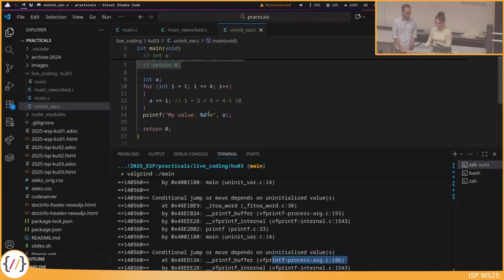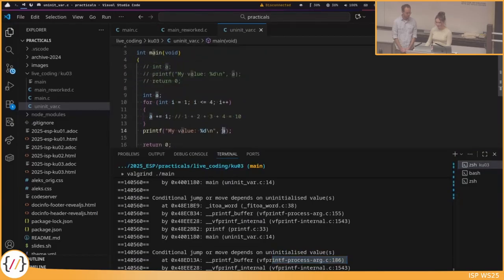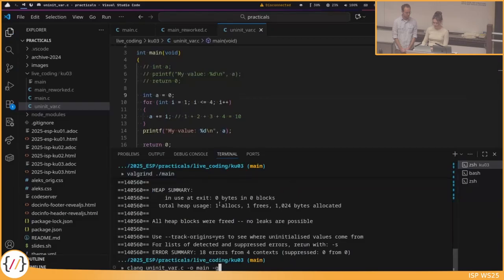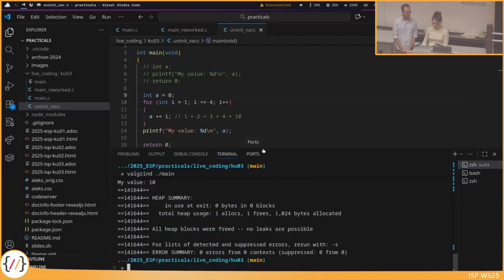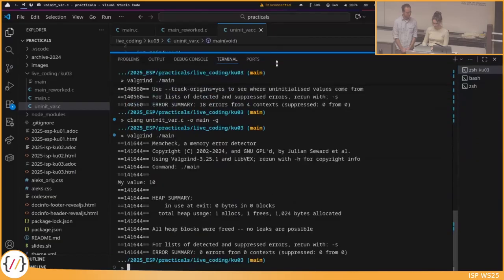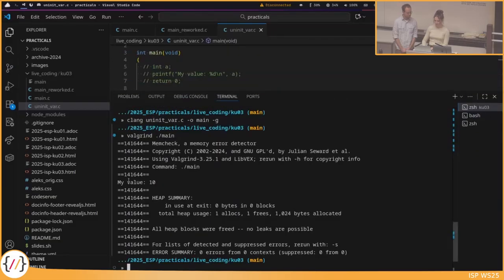And we can see that, yes, this is exactly where A is used. And Valgrind tells us correctly that this depends here on an uninitialized value. And if we fix it now, if we maybe initialize the A and compile it again and run it again with Valgrind, then we see here that it also prints what our program prints.